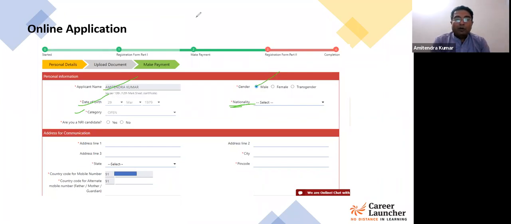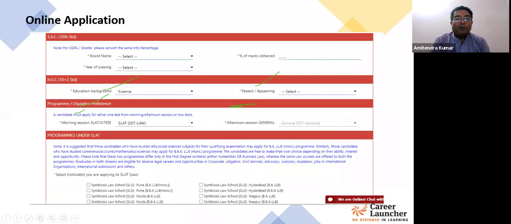Let's move ahead and look at the entire application form. After that, you have to provide your details about the class 10th background and as to what percentage of marks, which board you appeared from. Which board did you take the exam from? CBSE board, Maharashtra board, ICSE board, Gujarat board. So whichever is applicable to you, select from the drop down, select year of passing from the drop down, and input your percentage of marks which you have secured.